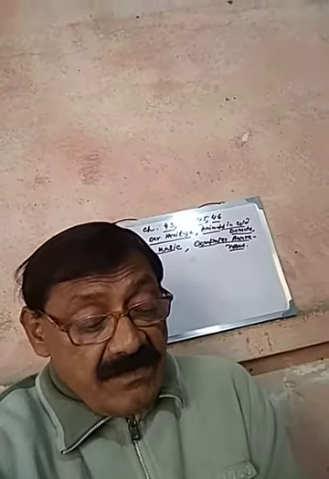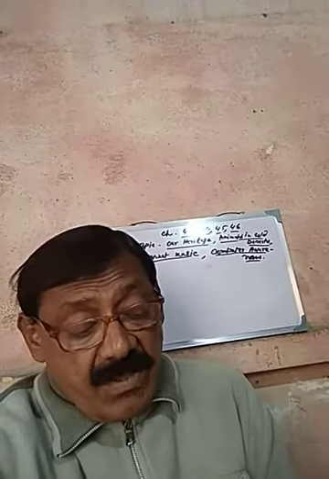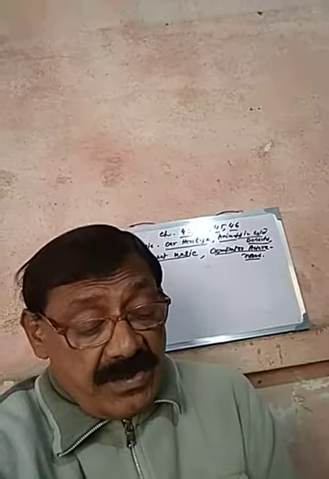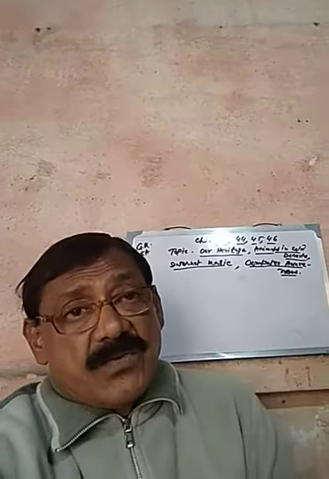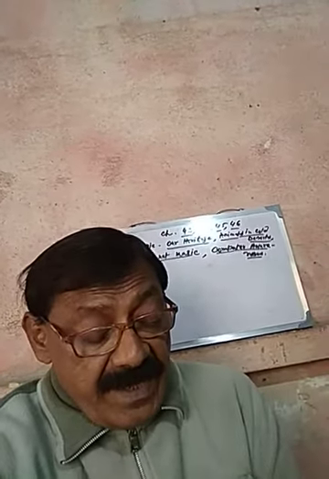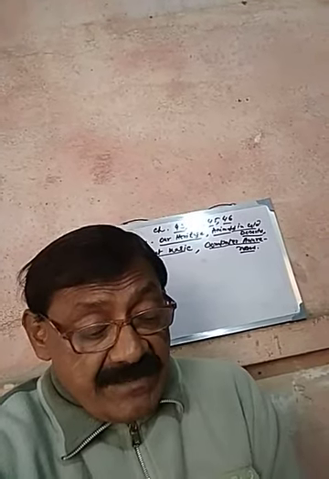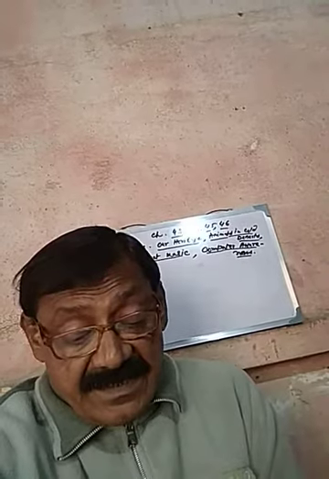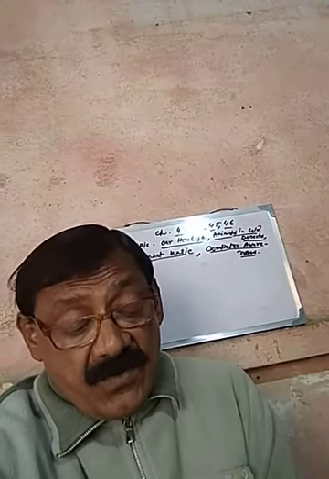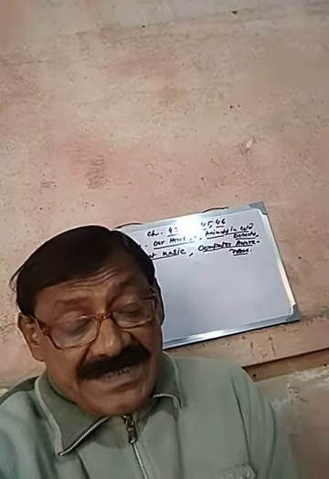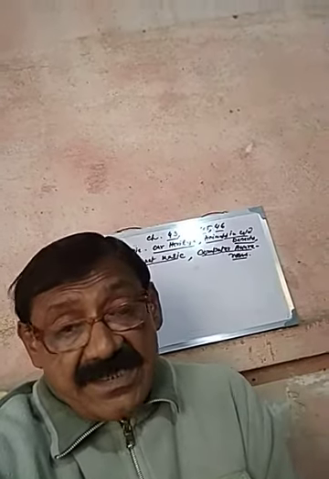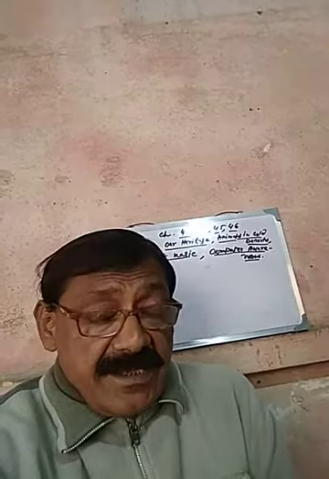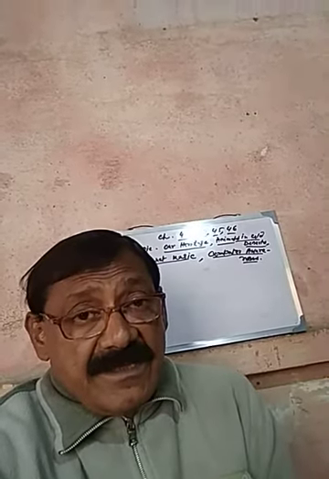And next one, where is Hawa Mahal situated? Hawa Mahal is situated at Jaipur in Rajasthan. And next one, name the monument which was built by King Narasimha Deva. It is in the shape of a chariot with 24 wheels and drawn by 7 horses. It is the Sun Temple, constructed by King Narasimha Deva in Orissa.